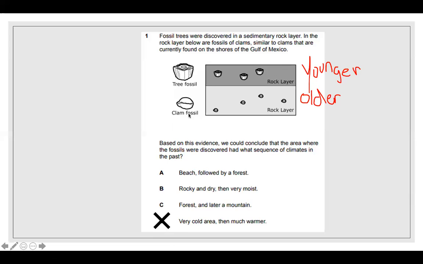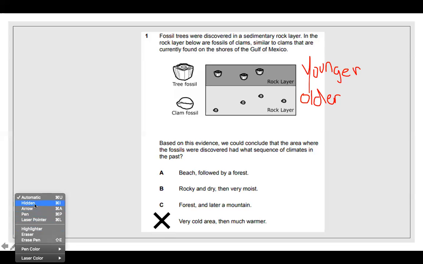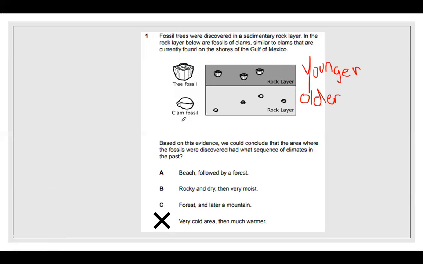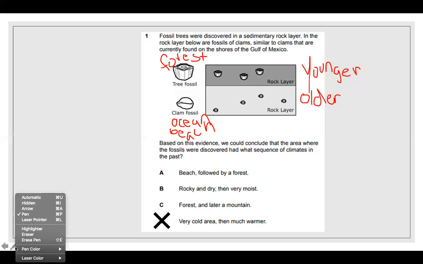We just have a clam fossil and a tree fossil, right? And we also know where clams are. Where are clams usually at? We know that clams are usually in the ocean, beach. Okay. And where do we usually find trees? We usually find trees in the forest, right? So we're looking for an answer choice that gives us beach first and then a forest, right?